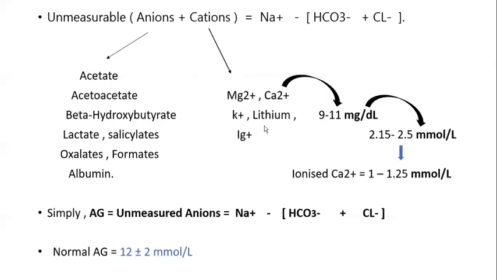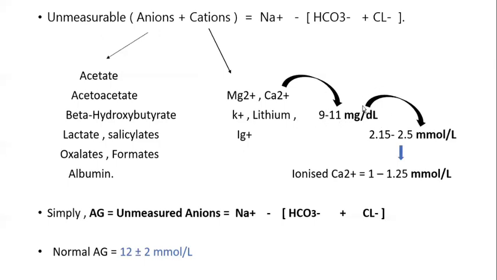You can ask, we can measure the serum calcium level now, so why are you calling it an unmeasurable cation? I said the anion gap is measured in millimoles per liter, but we measure calcium in milligrams per deciliter. Calcium is 9 to 11 milligrams per deciliter.